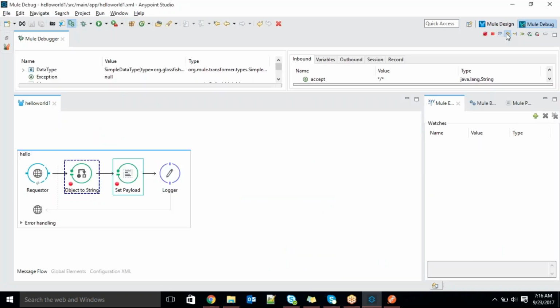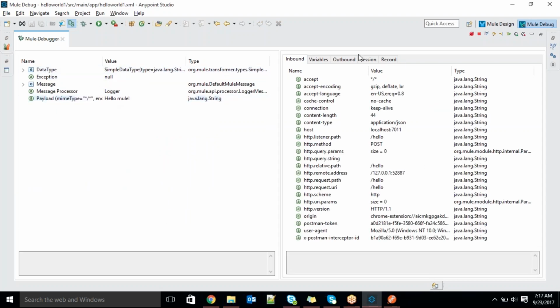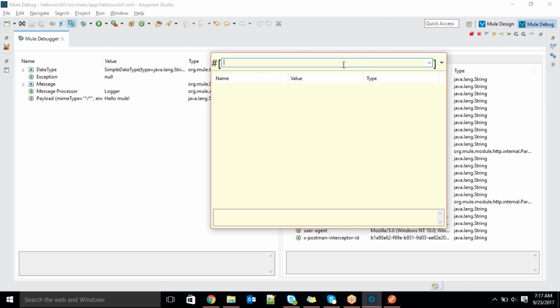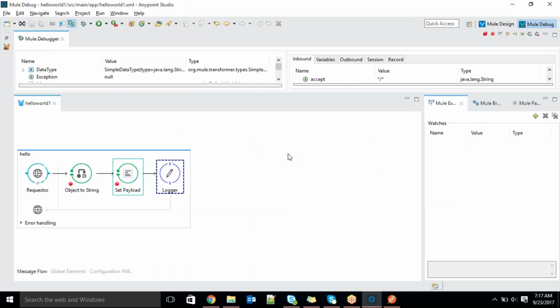Yes. Next. Now let's check the payload. Observe here, guys. Hello mule. So you can check in the payload, in the Mule evaluate expression. See the payload. Hello mule. So mule is coming as dynamic. Whatever she was asking, she wanted to read her name, and before that, she wanted to keep some hello.